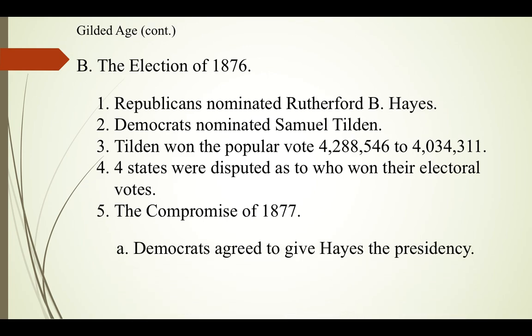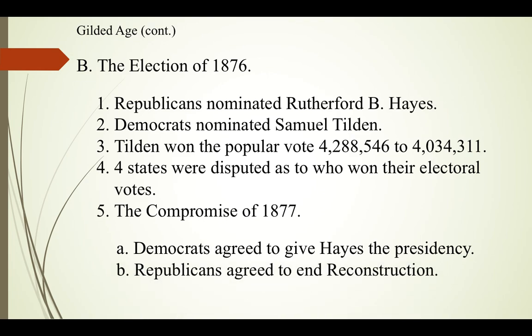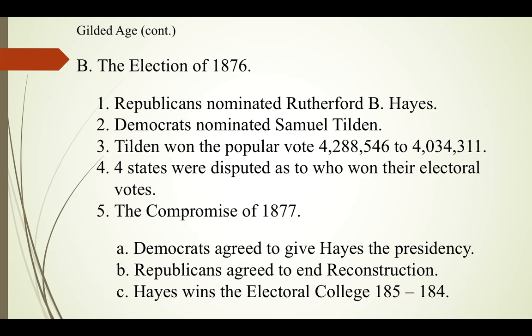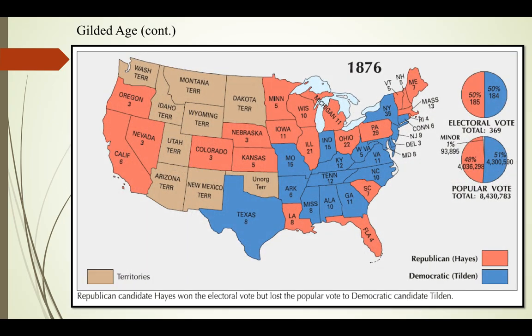Basically, the Democrats agreed to allow Hayes to become president. In exchange, the Republicans agreed to end Reconstruction. Reconstruction is still going on from the end of the Civil War. Several states still haven't been readmitted to the Union and have Union troops still guarding them, basically. It's been 12 years since the end of the Civil War, so Reconstruction is going to come to an end. And so Hayes ends up winning the Electoral College once these states are decided, 185 to 184. And there's a map of the Electoral College of 1876.